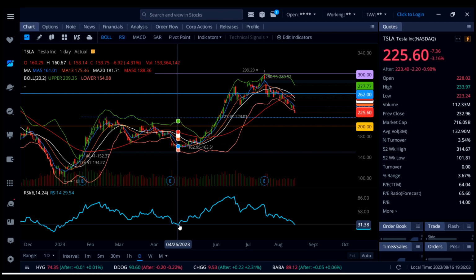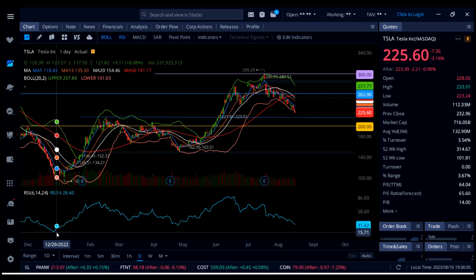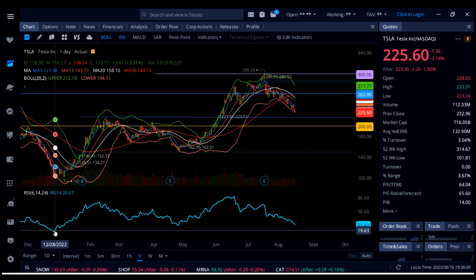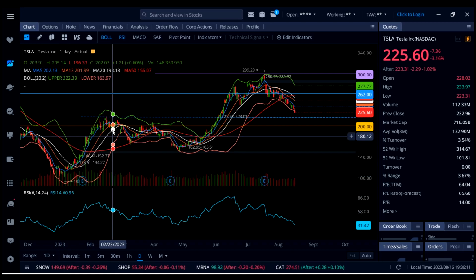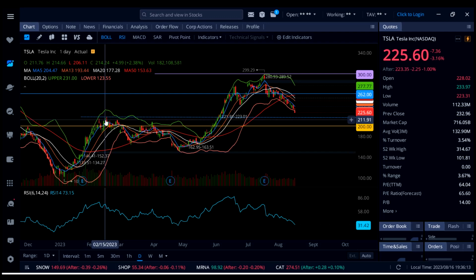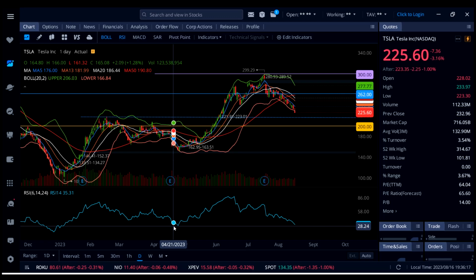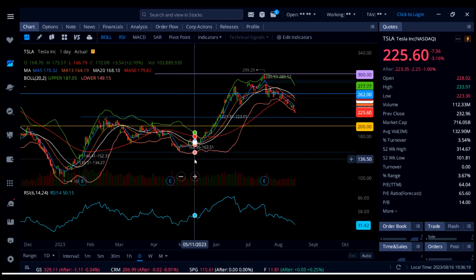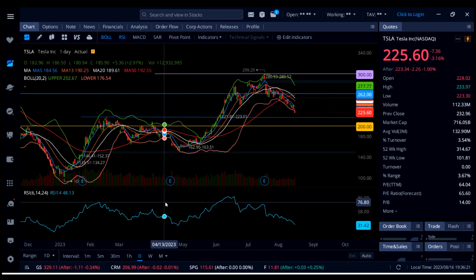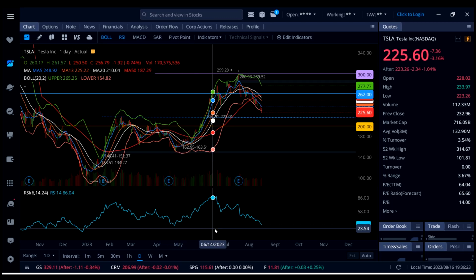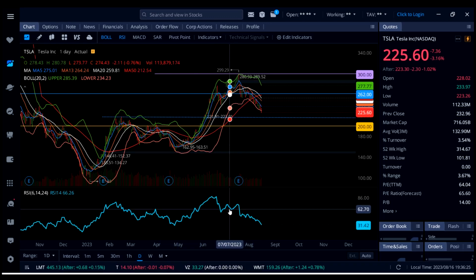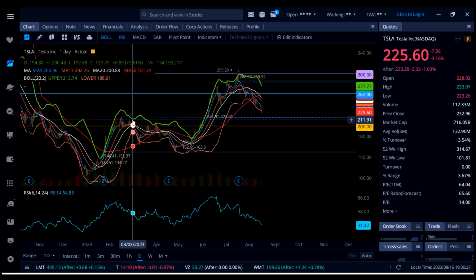This thing doubled to 300, and then if you look at right here again, it came down to 15, and then look at this massive run to 200. Not only that one, if you look at this one right here, at 29, this thing got up to 300. So Tesla is getting oversold. Yes, it can go down a little bit more. This is going to be a big level to watch.